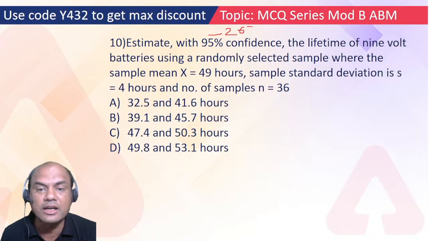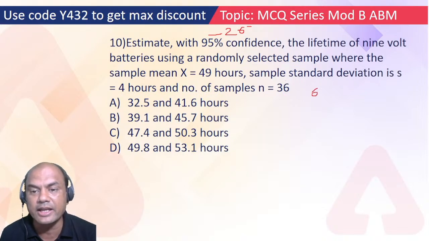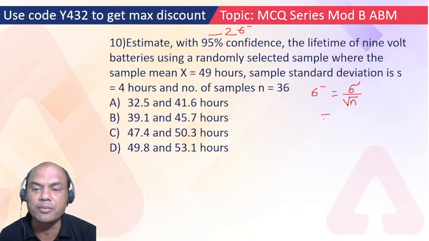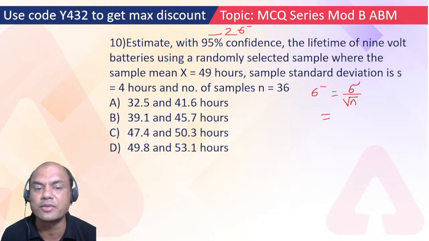But where is the standard error? Just now I gave you the formula for standard error. Psi dash equals psi upon root of n. This is not 6, this is psi. What is psi? Standard deviation. Sample standard deviation is 4 hours.